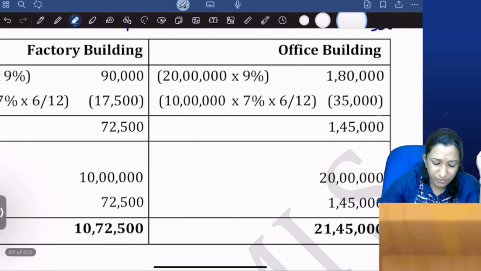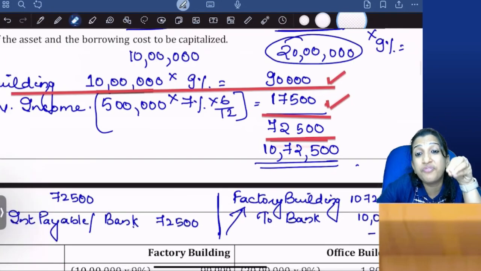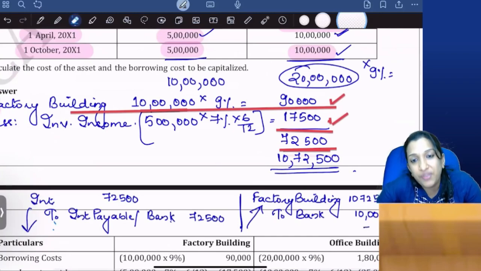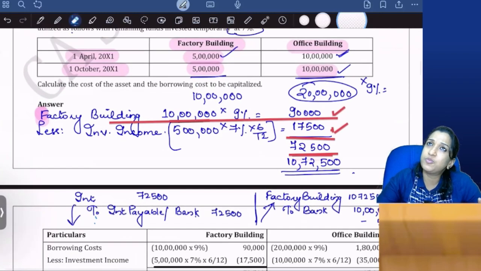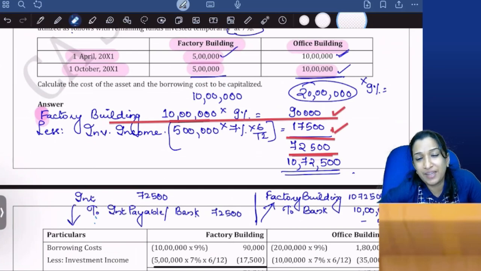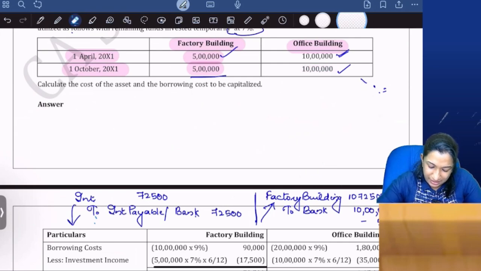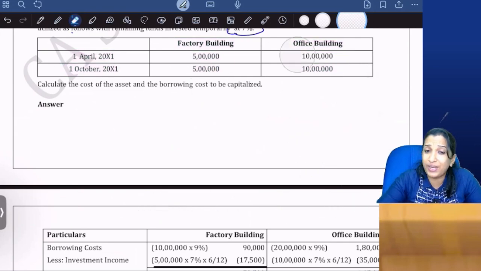So what are we talking about? We are discussing specific borrowing. If there is a specific borrowing, then I need to calculate the actual interest. Let me give you an example.